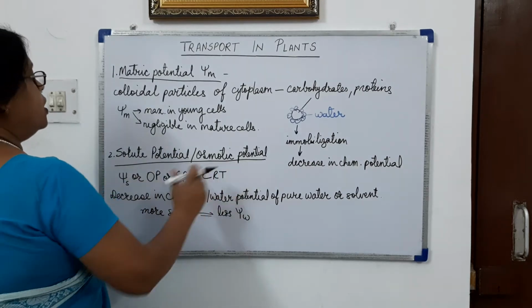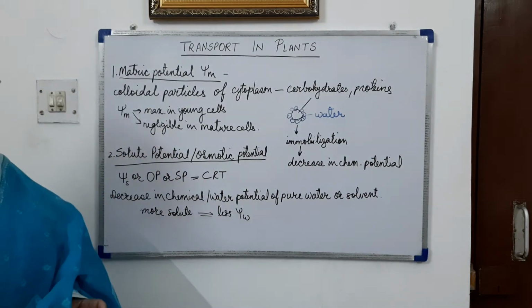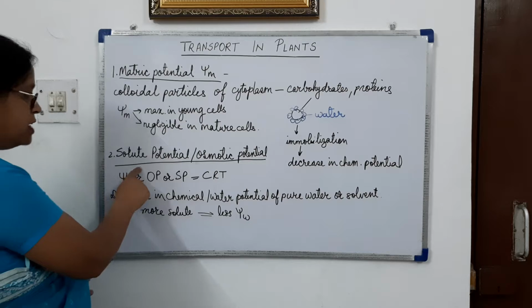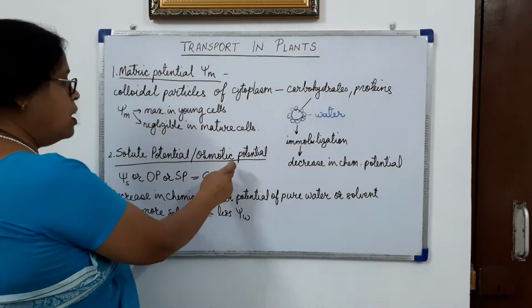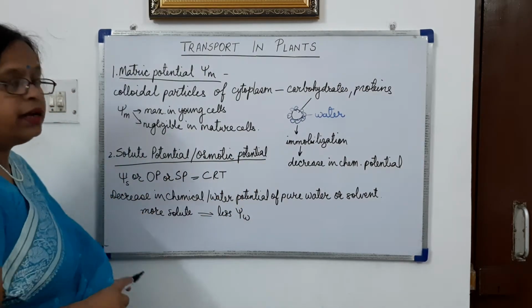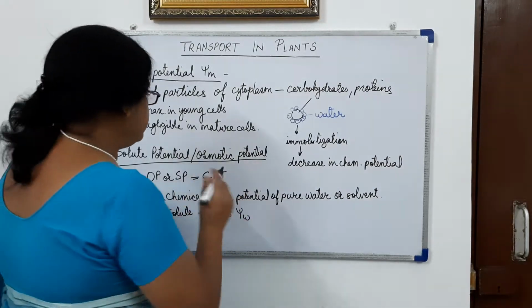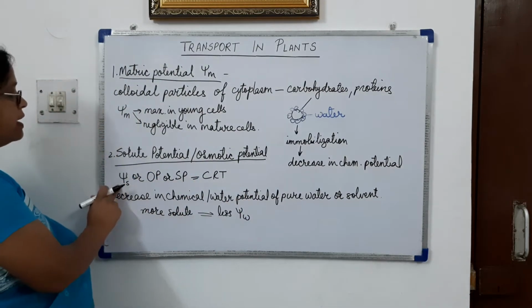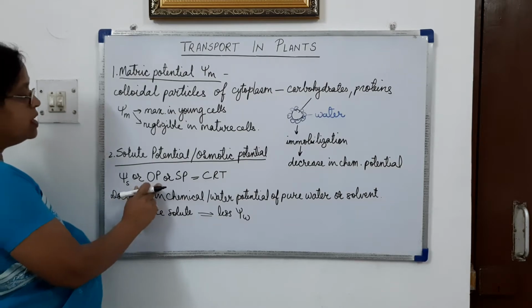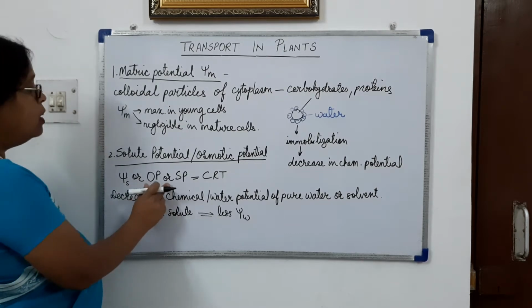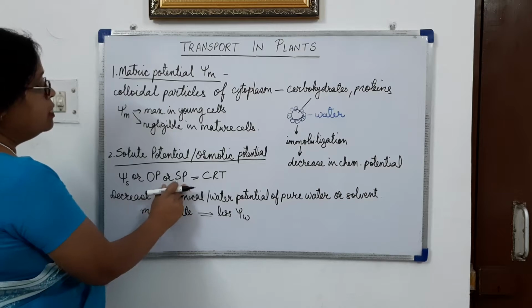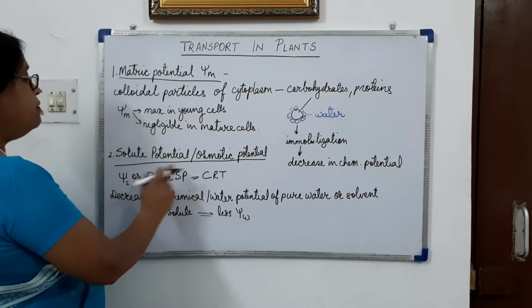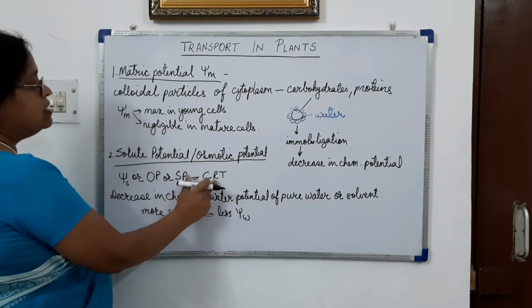Then comes the solute potential or osmotic potential. Solute potential is also called osmotic potential, and we can write it as SP also. Solute potential is written as psi S, or osmotic potential, that is OP, or SP, that is solute potential, and we can calculate it by CRT.